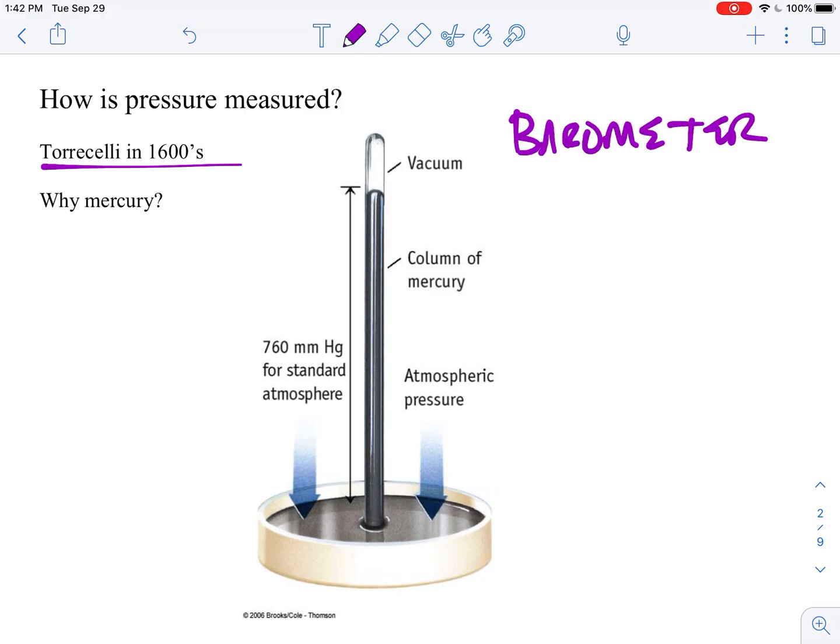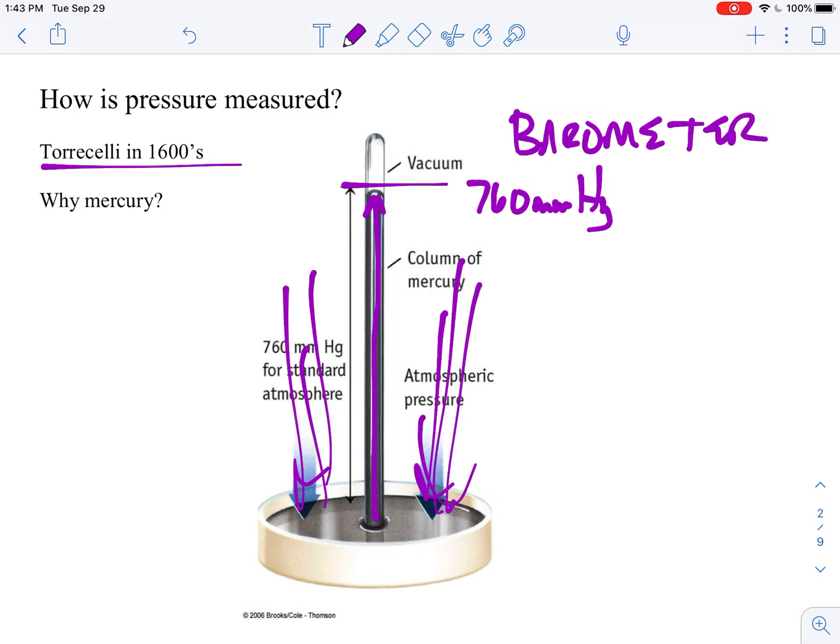And what he discovered was that if he took a glass tube, created a vacuum in it, and then inverted it into a pool of mercury, on some days where there was high atmospheric pressure, that atmospheric pressure would press down and then it would push up, and you would get a height of 760 millimeters of mercury out of it. So on normal pressure days, it would be 760 millimeters. On high pressure days, when there was lots of air pressure, it would go up and it would be a little bit higher. On low pressure days, it would be a little bit lower.